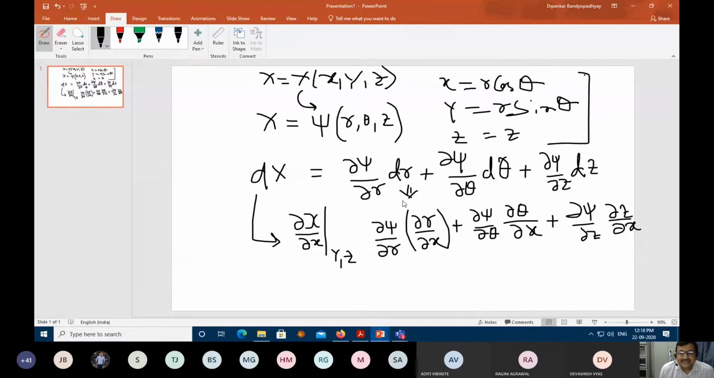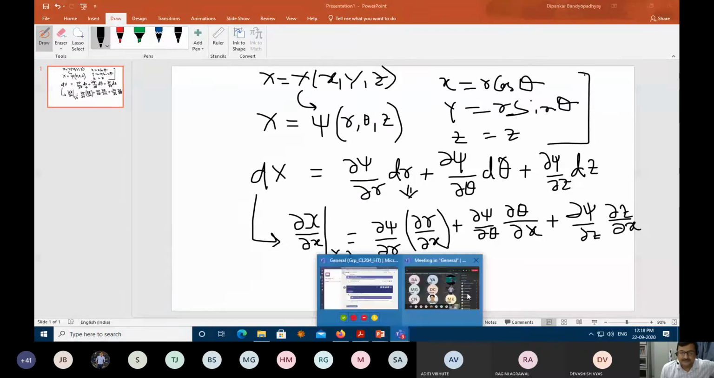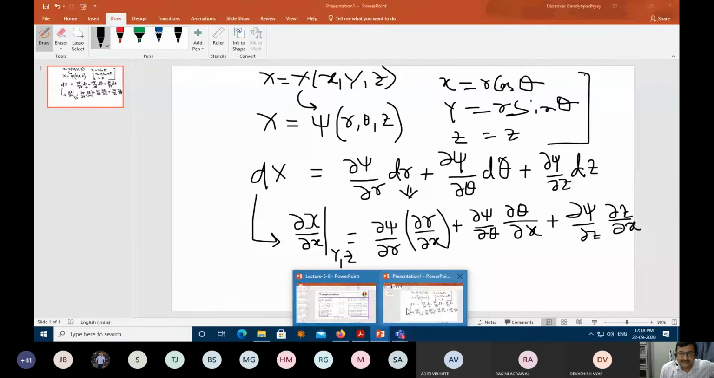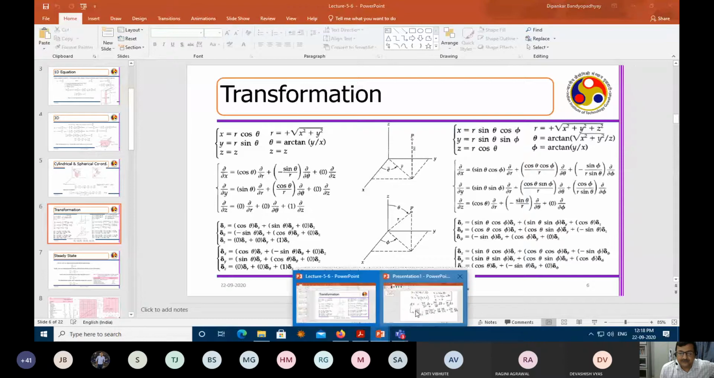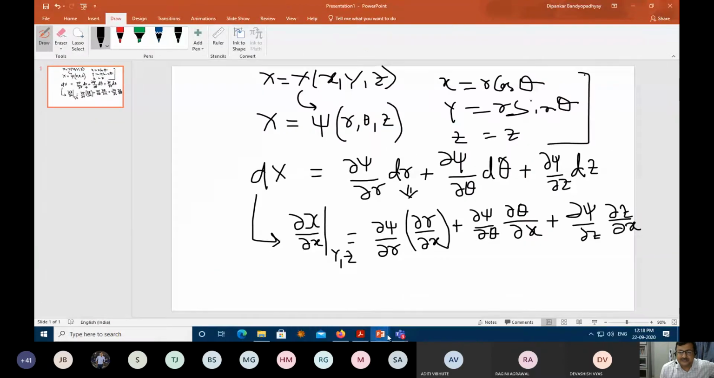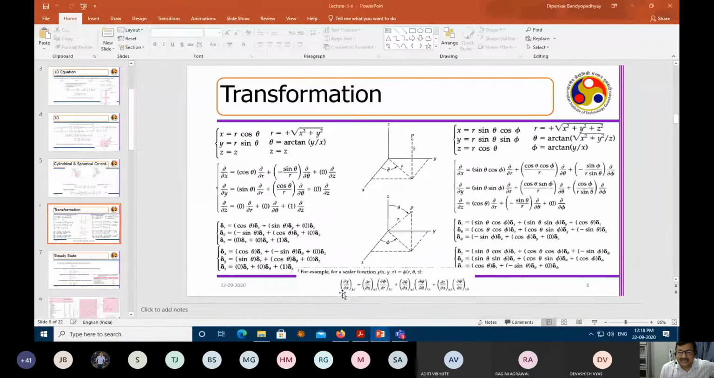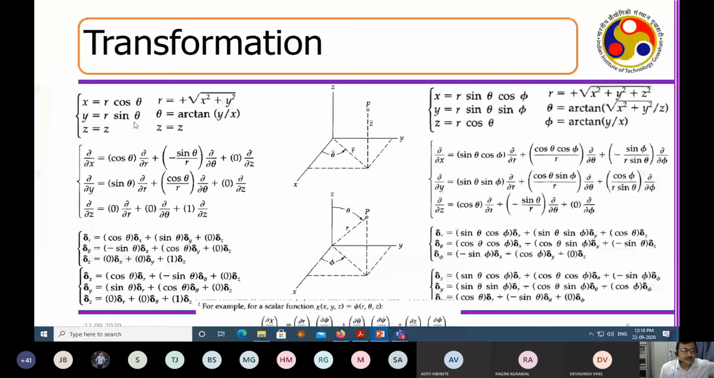So can somebody evaluate for me this del r by del x, del theta by del x, and del z by del x? All of you. Please evaluate this quickly. What you have to evaluate? I'm just giving you the slide, this one. So you know this is to be true.